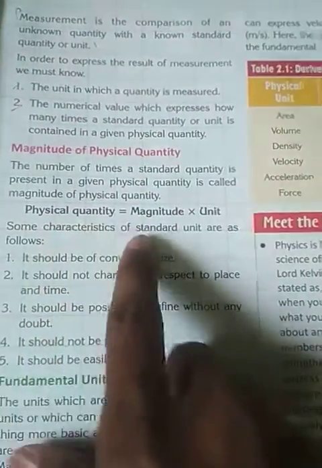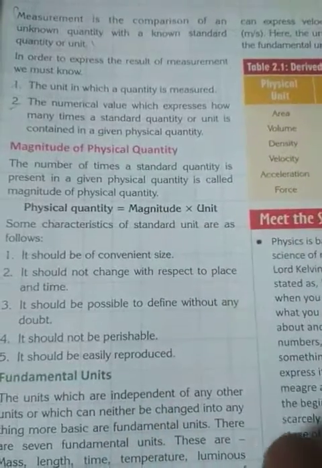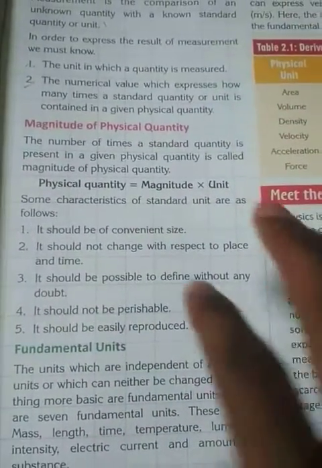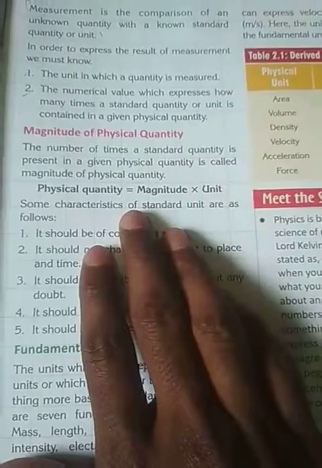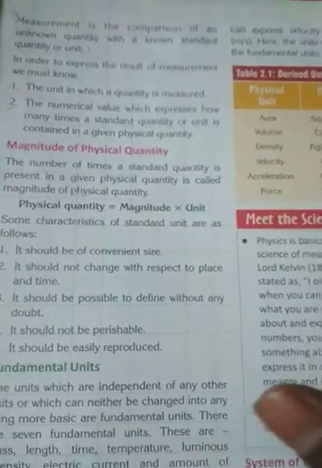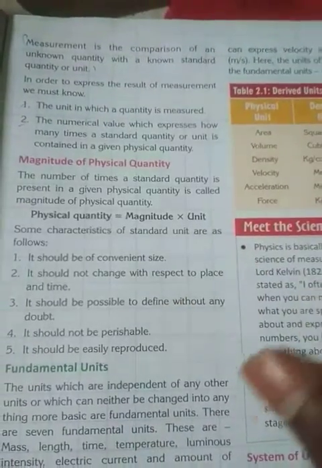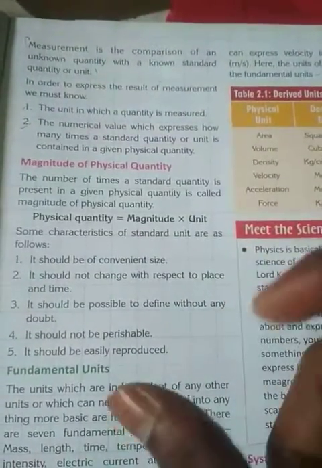Here, the same thing applies for writing a physical quantity. You have to write two things: magnitude, that means numerical value, plus unit. A unit has a fixed value. It does not change from place to place. It does not change according to weather. 1 meter is 1 meter everywhere and in every situation. 1 kg is 1 kg everywhere and in every situation.